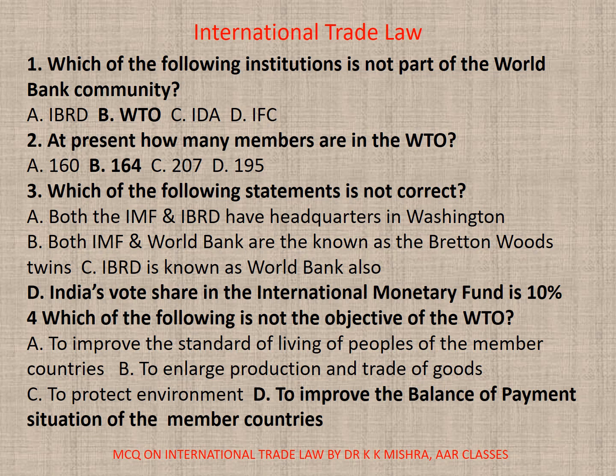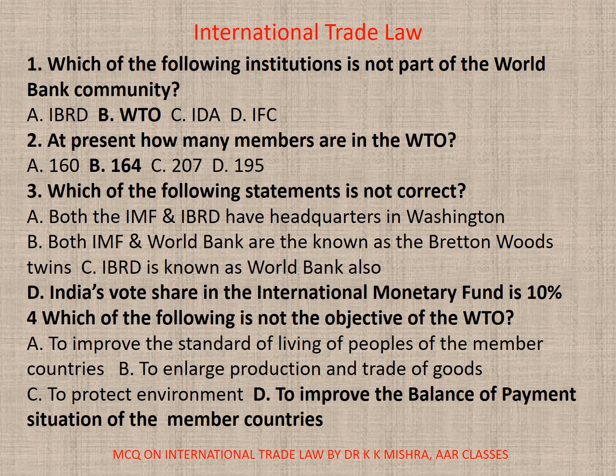Question number one: which of the following institutions is not part of the World Bank community? A. IBRD, B. WTO, C. IDA, D. IFC. Here correct option is B. WTO. 2. At present, how many members are in the WTO? Correct option is B. 164.